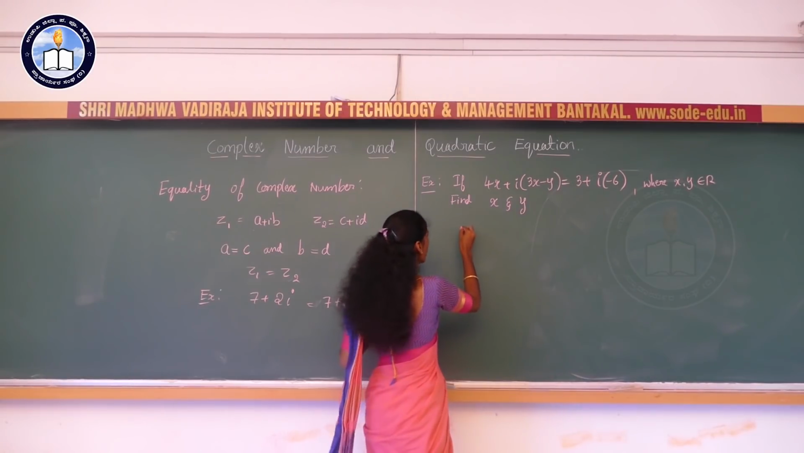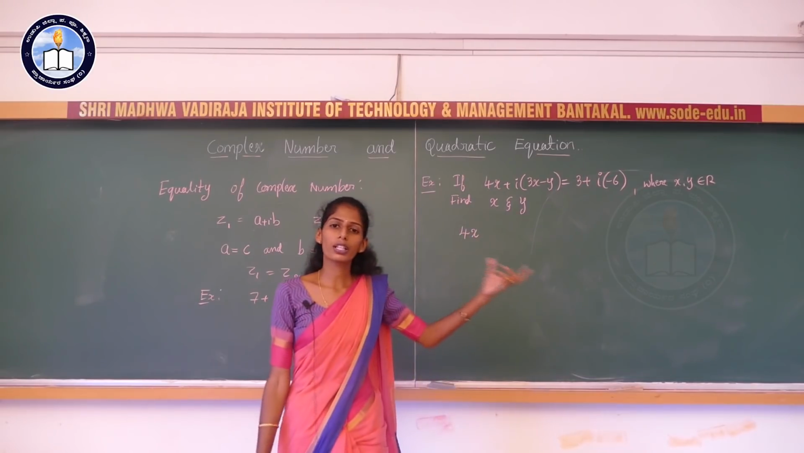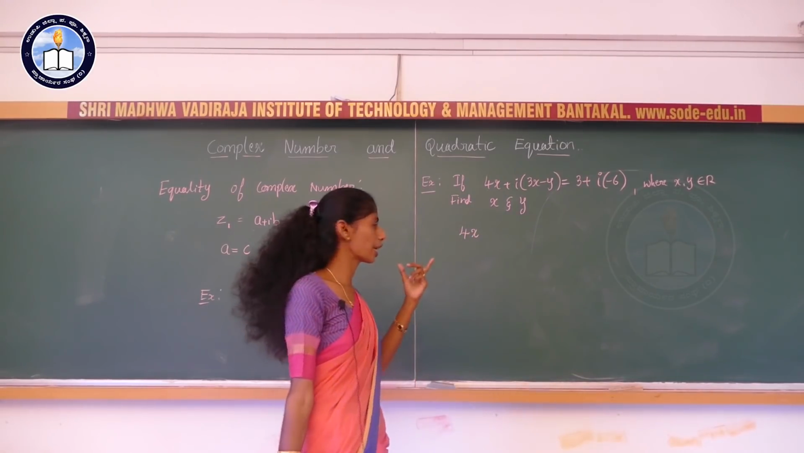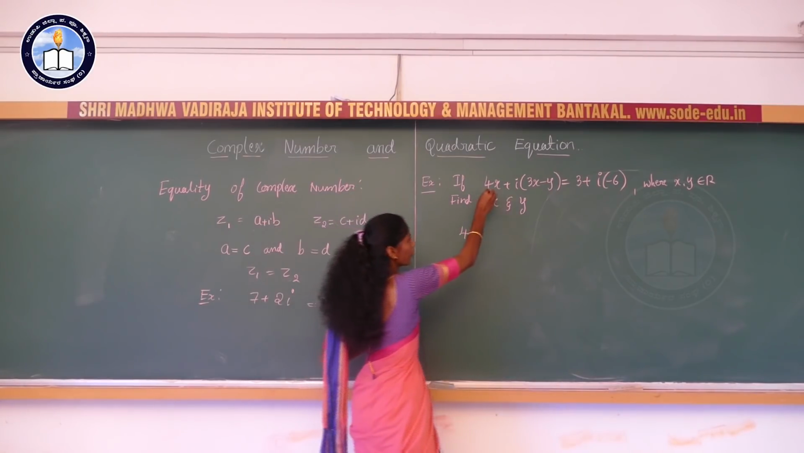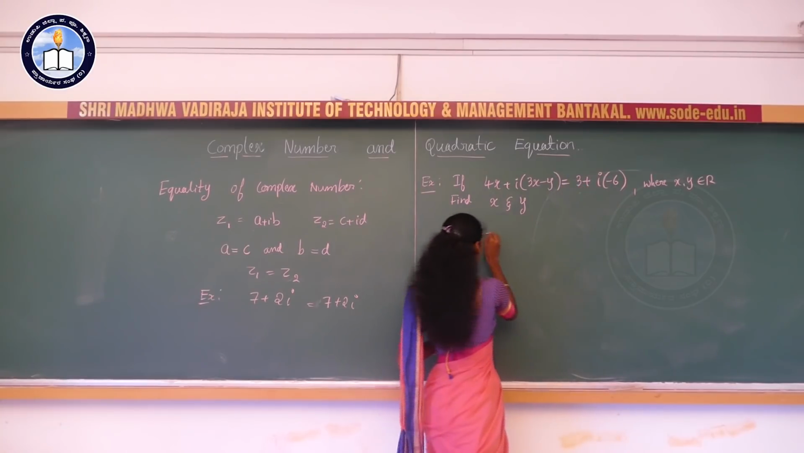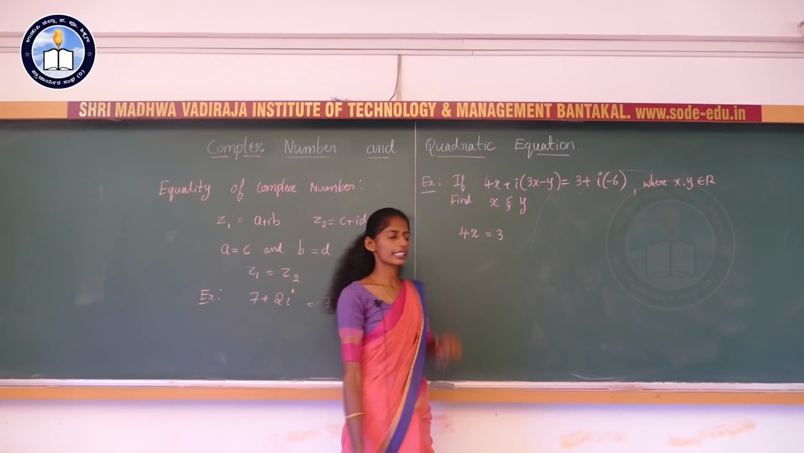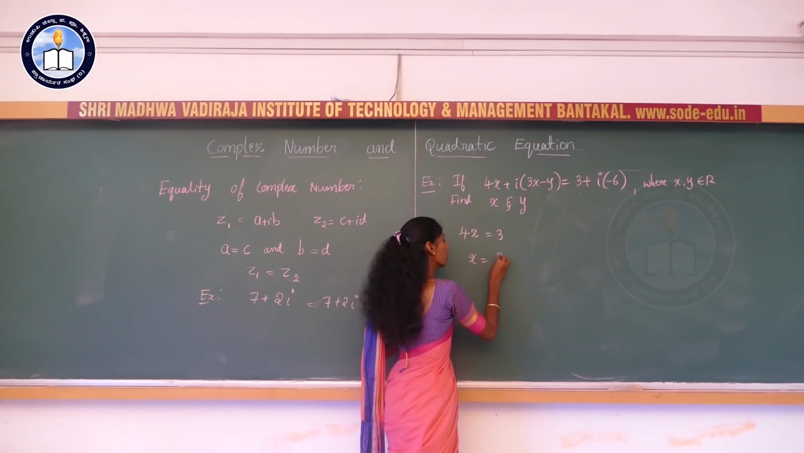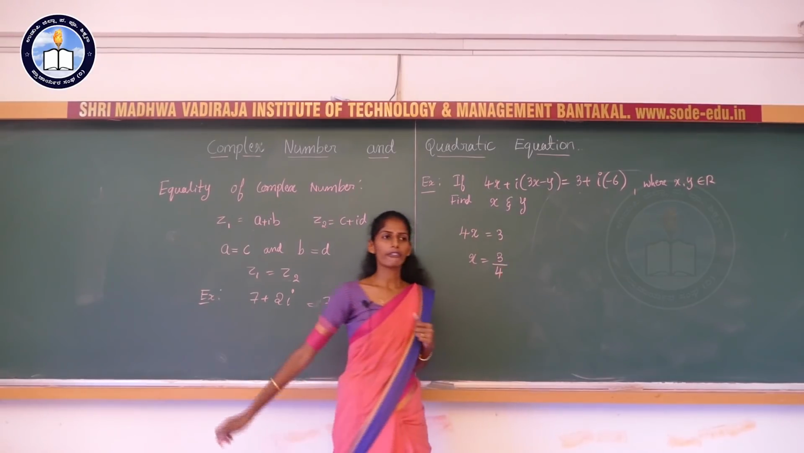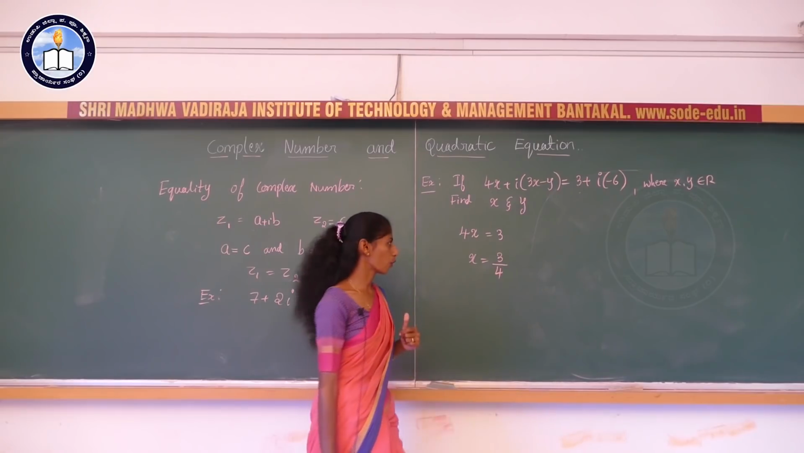For example, we know that the real part is equal to the real part and the imaginary part is equal to the imaginary part. That's why I will consider 4x is equal to 3 because these two are the real parts. So 4x is equal to 3. This indicates what? x is equal to 3 by 4. Now we came to know the value of x. It is nothing but 3 by 4.